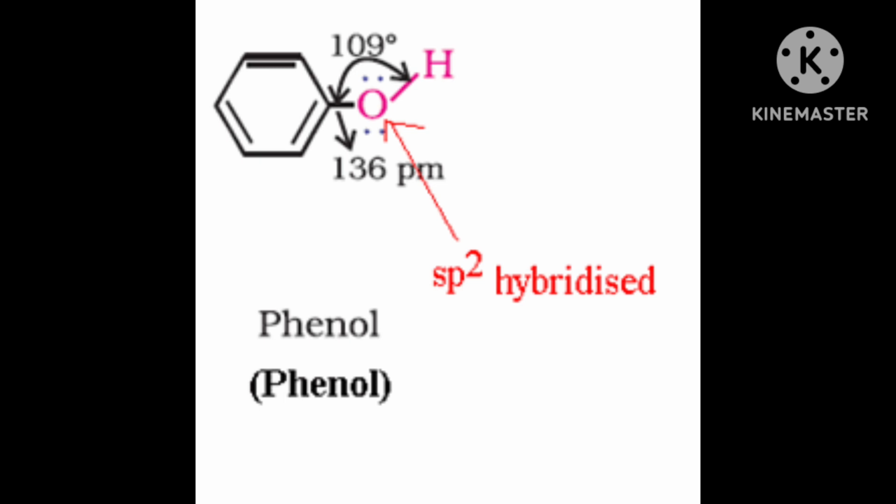Because CH2OH is there, then here 2 H are there. Both H can be replaced with an alkyl group. Correct? Maybe sometimes a phenyl group also.